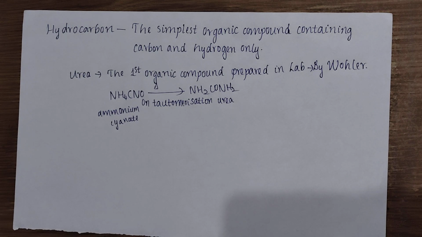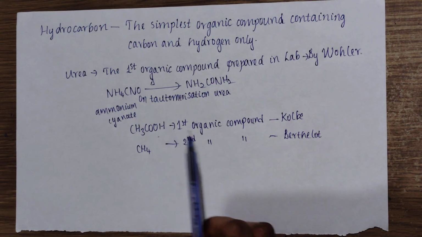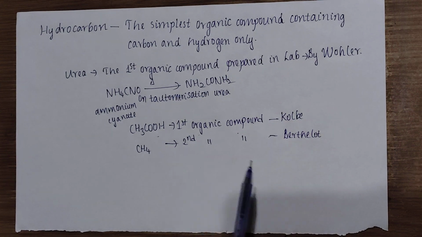The first organic compound prepared from its elements in the lab is CH3COOH. It was prepared by Kolbe. And the second organic compound prepared from its elements in the lab is CH4. It was prepared by Berthelot. CH3COOH is the first, prepared by Kolbe, and CH4 the second, prepared by Berthelot.